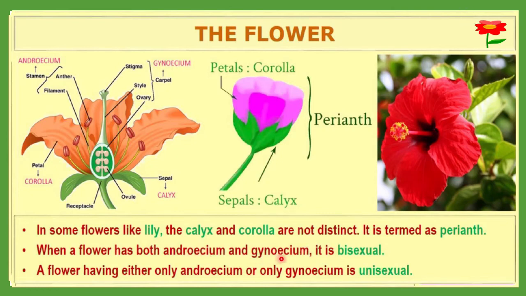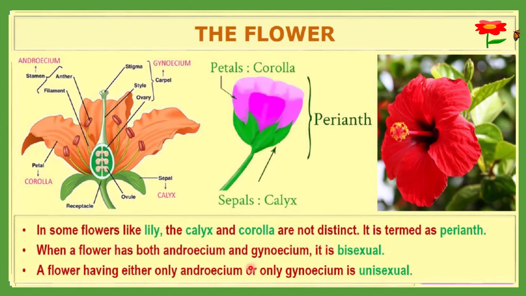If both the organs are present, then the flower is considered a bisexual flower. You should remember this type of flower. What is a bisexual flower? That means both male and female sex organs are present in a single flower, and such a flower is called a bisexual flower.